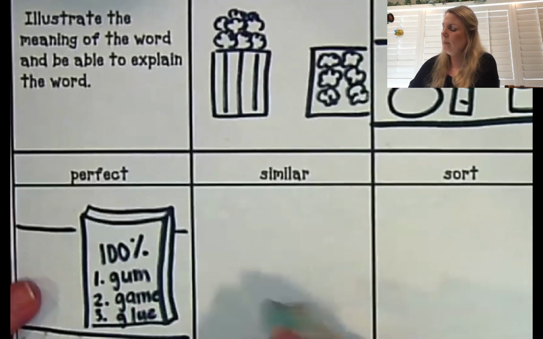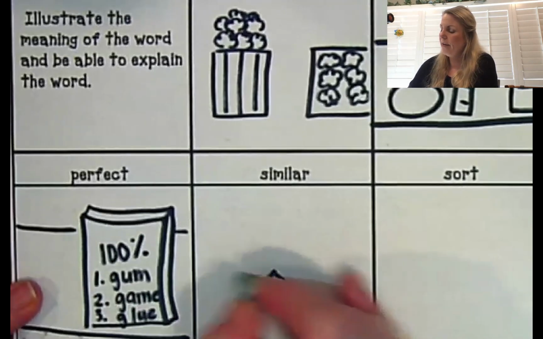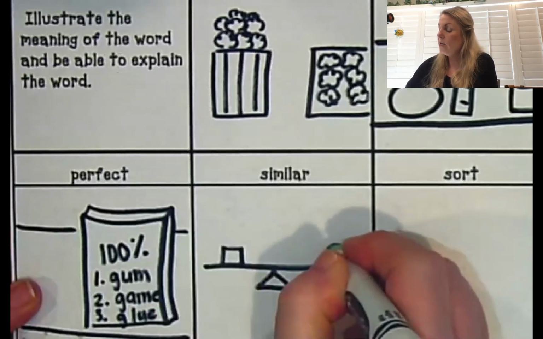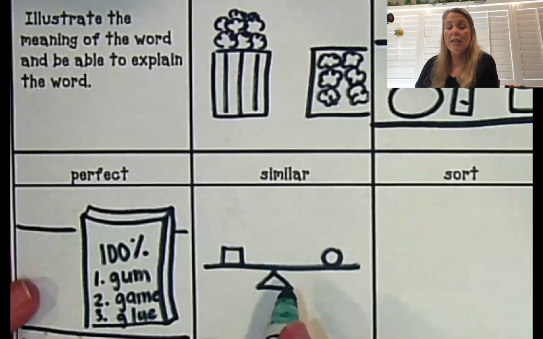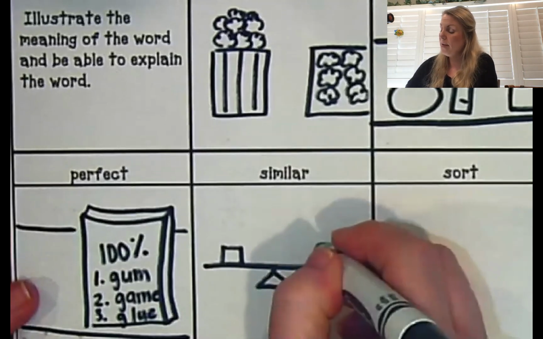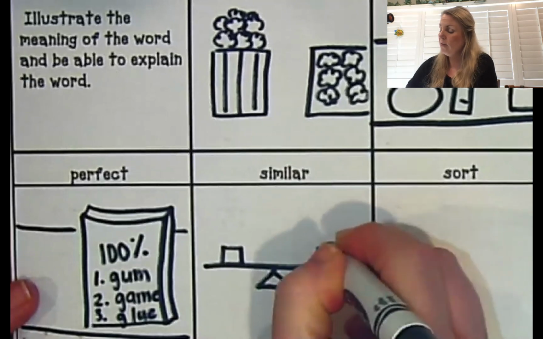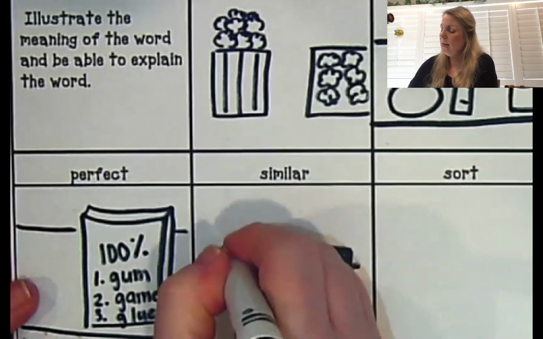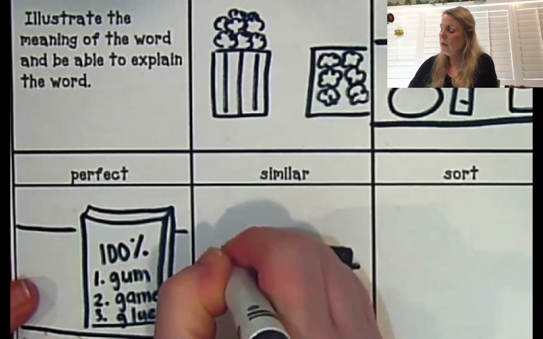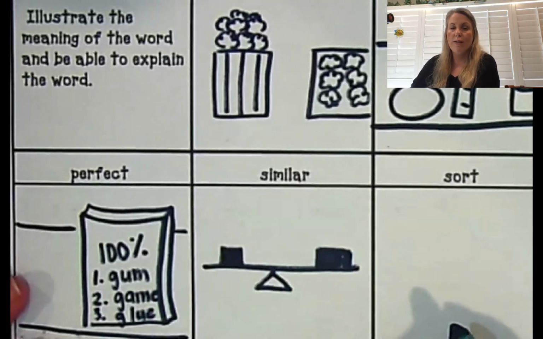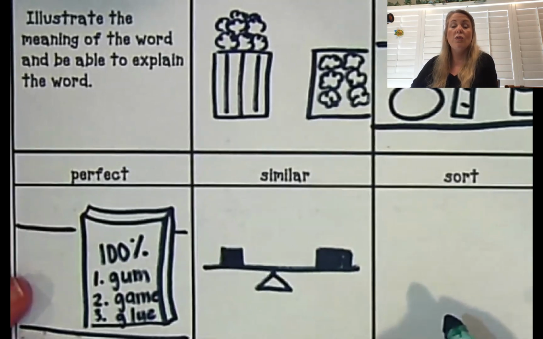Now this one is similar. So similar is kind of like a scale, right? If we were to balance something, if we were to balance a square and we had a circle and they were the same weight, they're both shapes, they're both the same size, that is very similar. Similar. So actually, I'm going to make this a rectangle because a rectangle is very similar to a square. It's just a little bit longer, right? It's got two longer sides instead of equal sides. So similar.